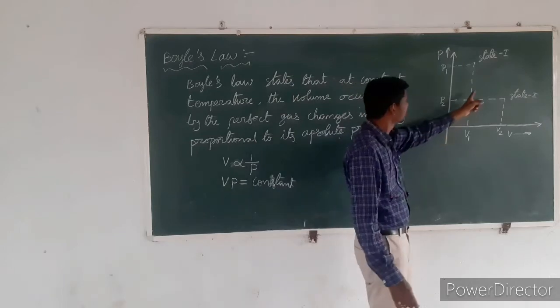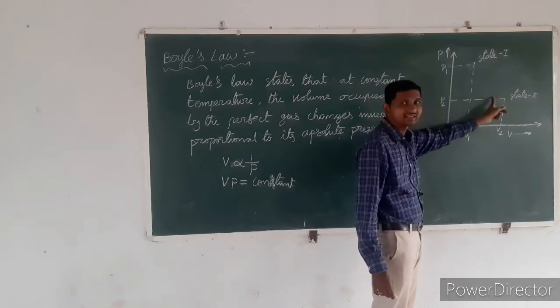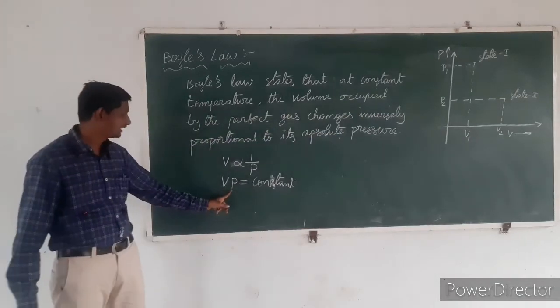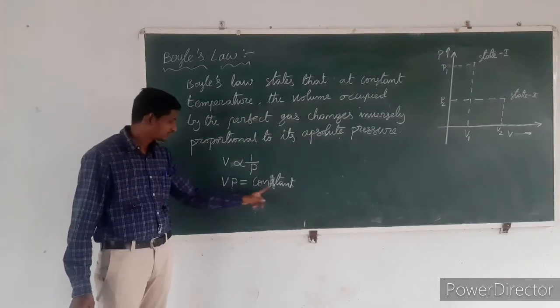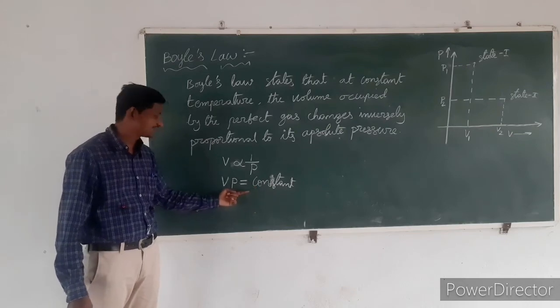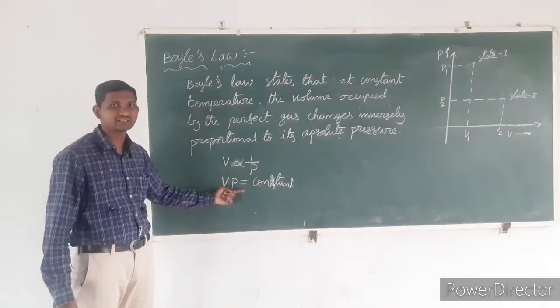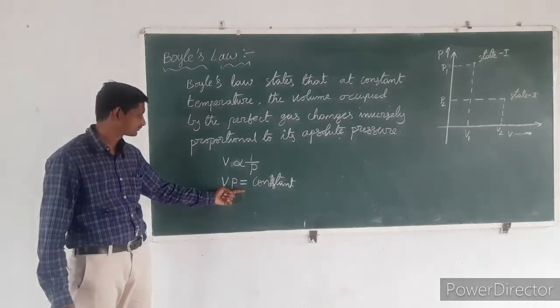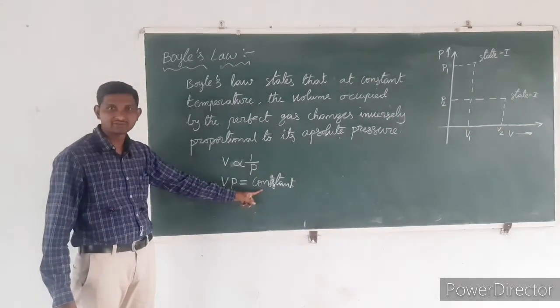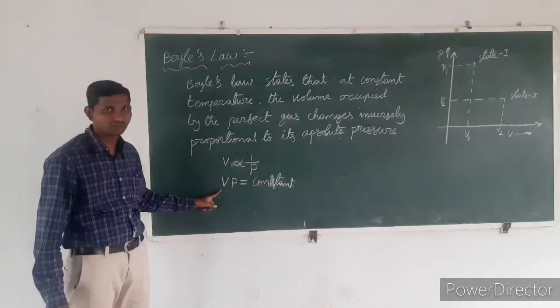So the shape of the path depends on the equation, that is VP is equal to constant. VP is equal to constant represents the equation of a rectangular hyperbola.